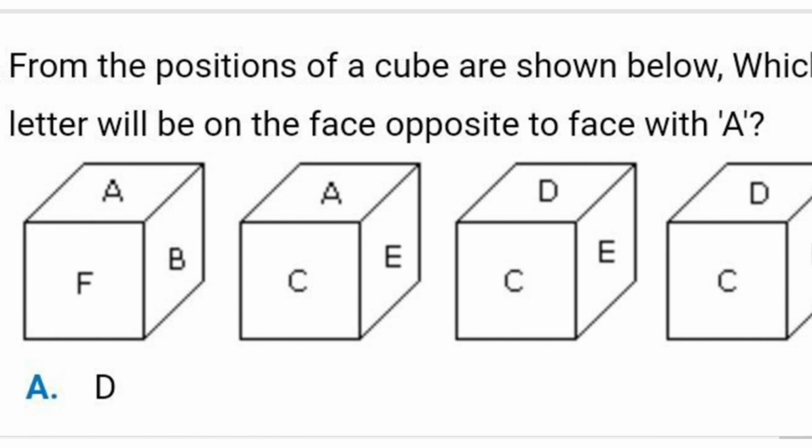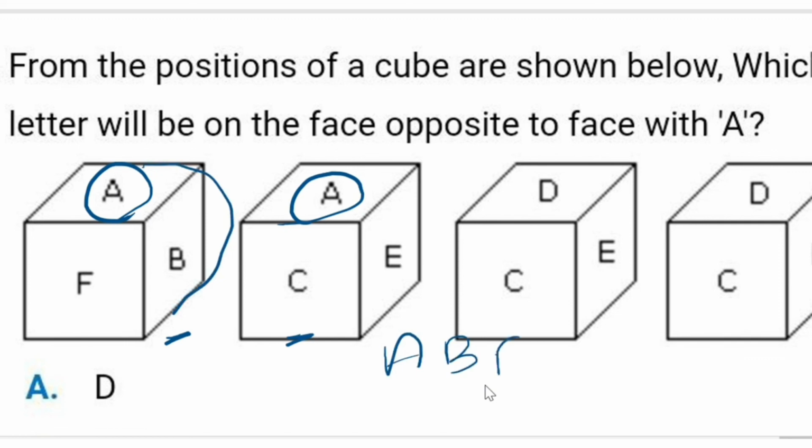This also comes under the non-standard concept, but it is very easy to tackle. If you have this many figures, let's consider two of them, figure 1 and figure 2. In this, A is common, so I'm taking A as common and going in the clockwise direction. So A B F, next A E C.